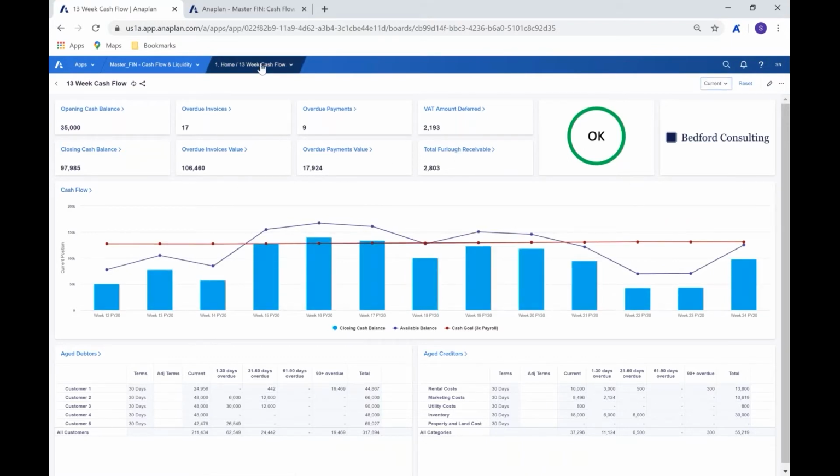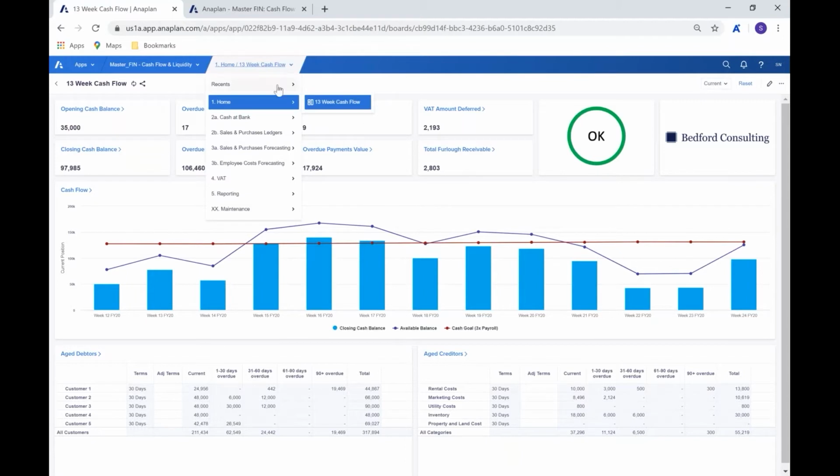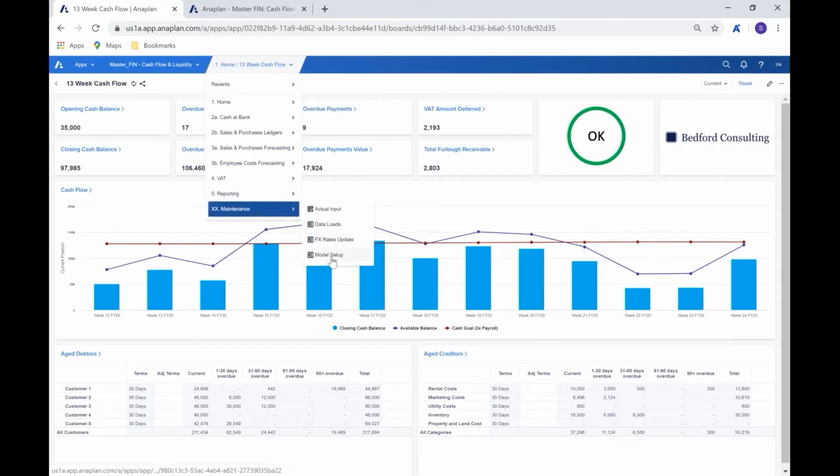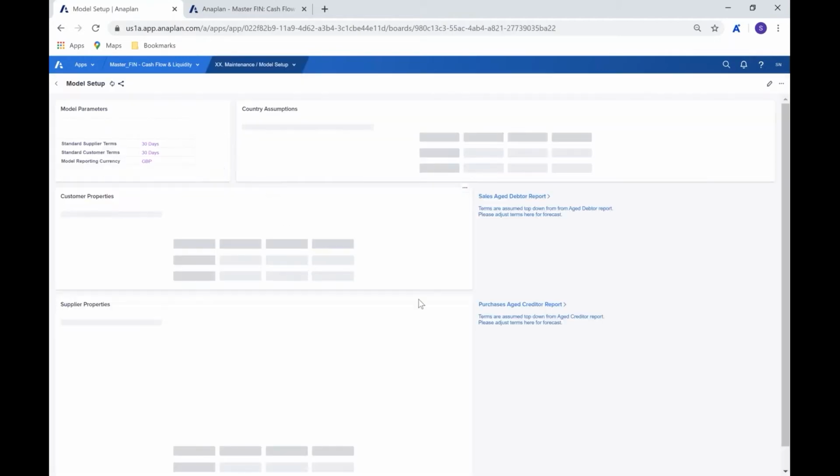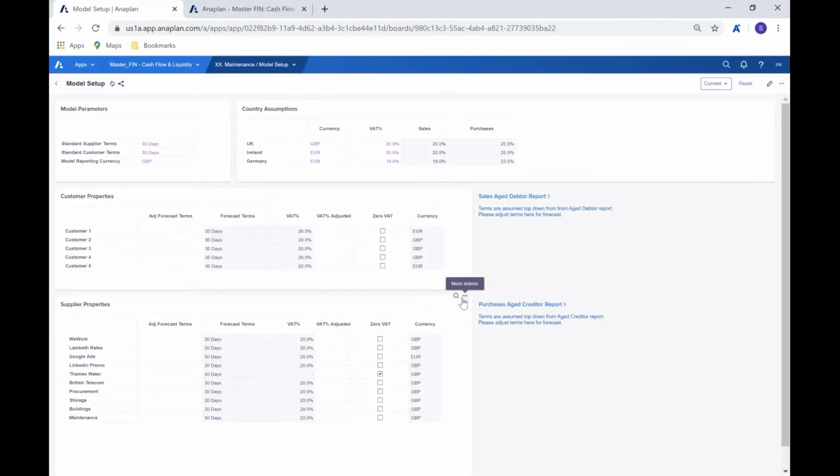In terms of this model and how it works, we'll move through these pages and I'll show you how it sort of flows through the pages and the interaction that we can have with the model. But at the beginning, I think it's a good place for us to start in maintenance so we can look at how we may want to set this up. And in this maintenance page here, in this model setup page that we're looking at, we can now start to set some of the parameters and assumptions that are going to drive the rest of the model.